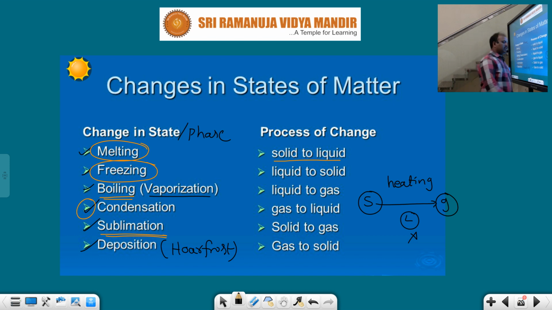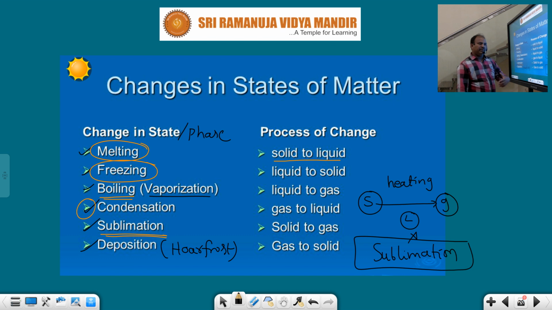This phenomenon is called sublimation process. That means the solid state can be directly converted into gaseous state without changing to liquid state on heating. That process is called sublimation. Generally, if you take any state of matter, first of all heat it, it will change from solid to liquid.